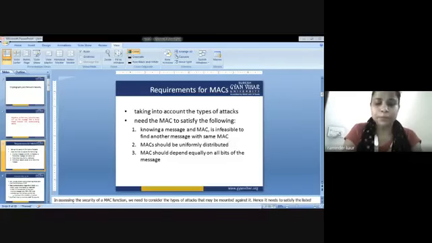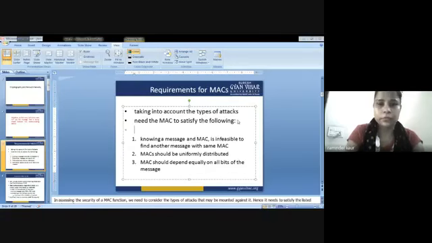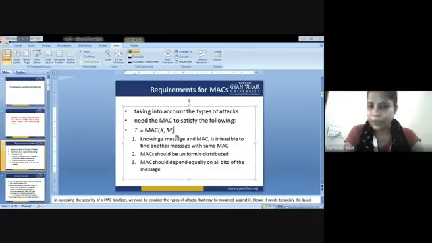You can have a look at the formula. I am sharing it with you for your reference. This is the tag that is being used, which is equal to MAC. We are using MAC authentication, so we are specifying MAC here. This is the key that is to be shared between the two parties, that is sender and receiver only, and this is the message that is to be shared between the two parties.